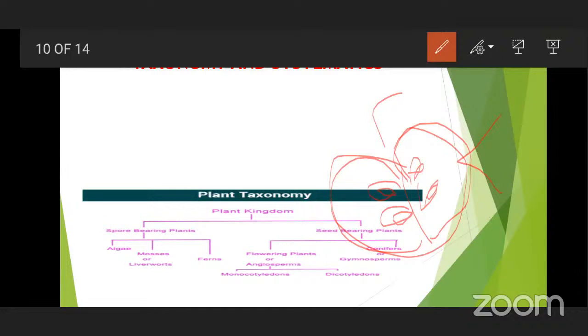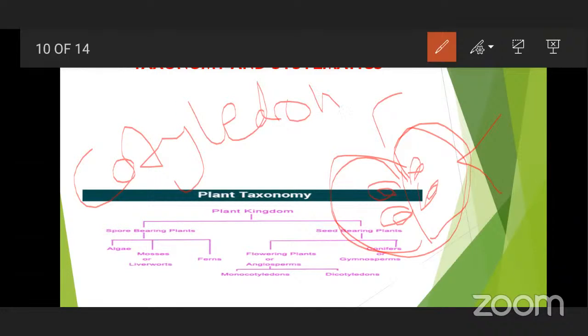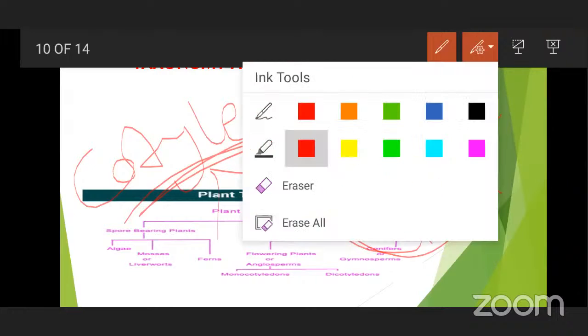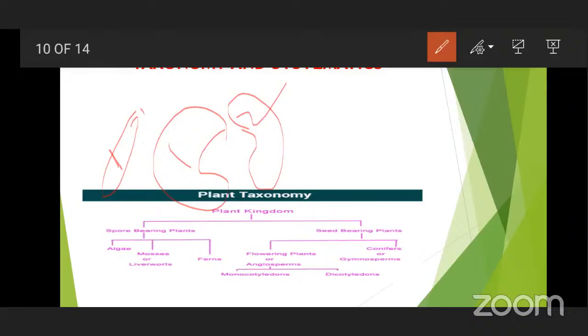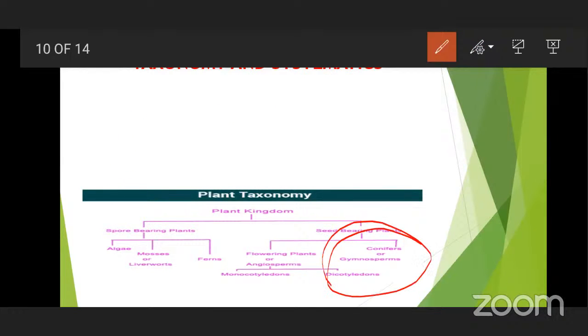Monocot means having a single cotyledon. The cotyledon, the source material present in the seed, may be either single or double. For single cotyledon, examples are rice, wheat, jowar, bajra, like that, cereals. For dicotyledons, examples are beans and pulses. Two cotyledons, 1, 2. This is single cotyledon. And you can see the other, that is the gymnosperms. These do not have any fruit formation.